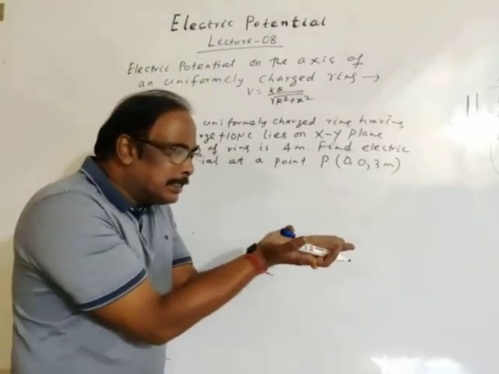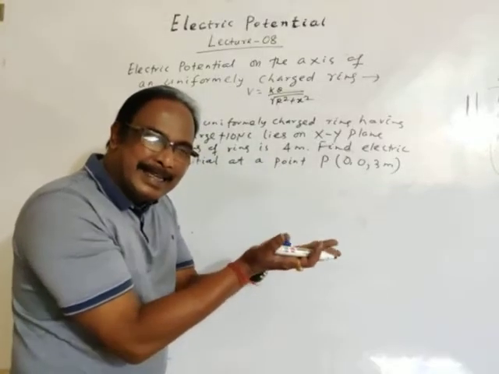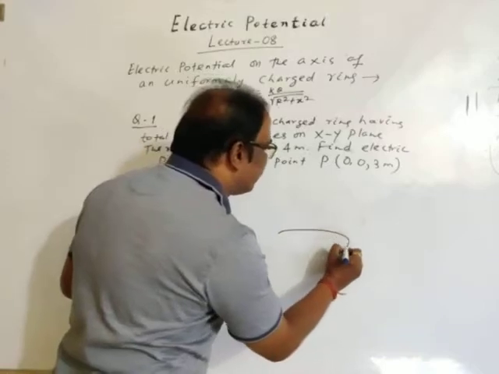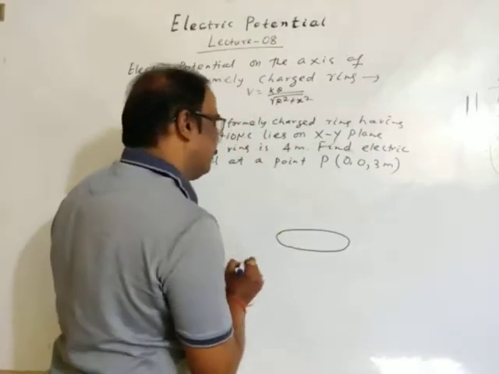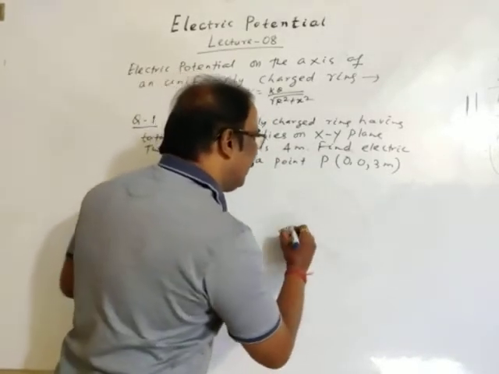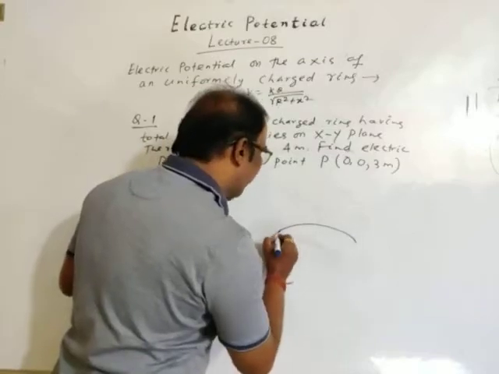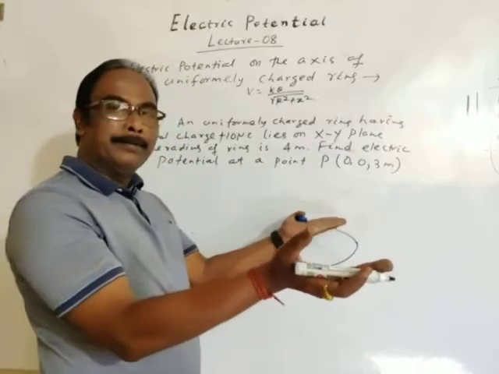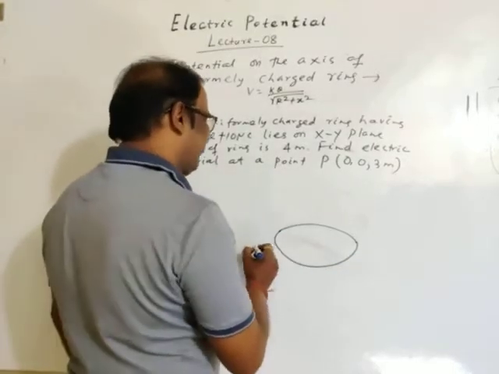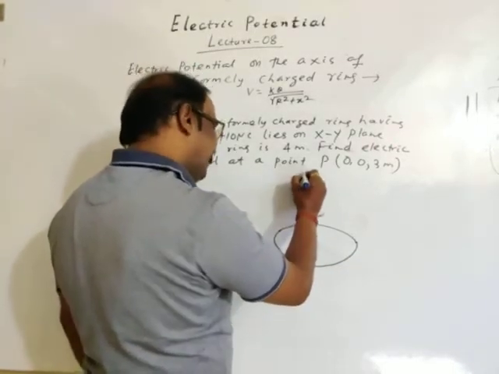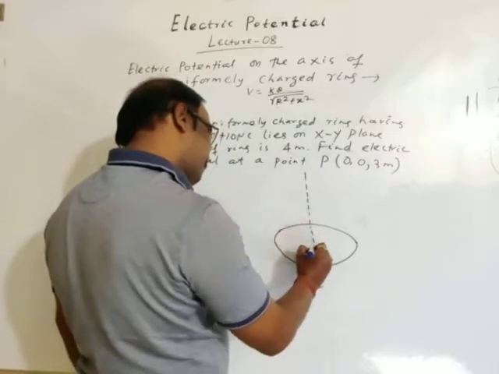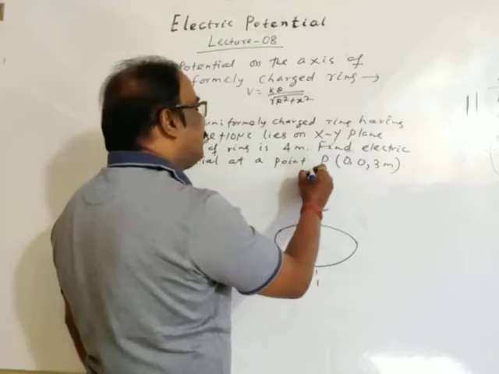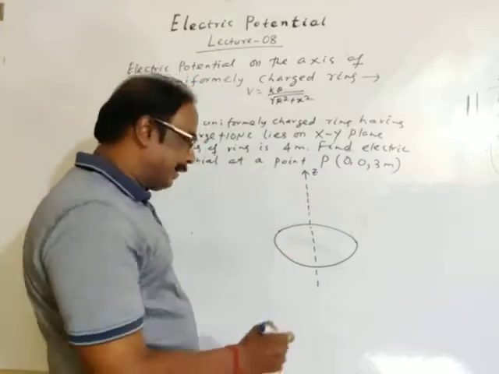Let's consider this is the xy plane, and the ring lies on the xy plane like this. Then obviously this is the axis of the ring. If the ring is on the xy plane, the axis will be along the z axis.